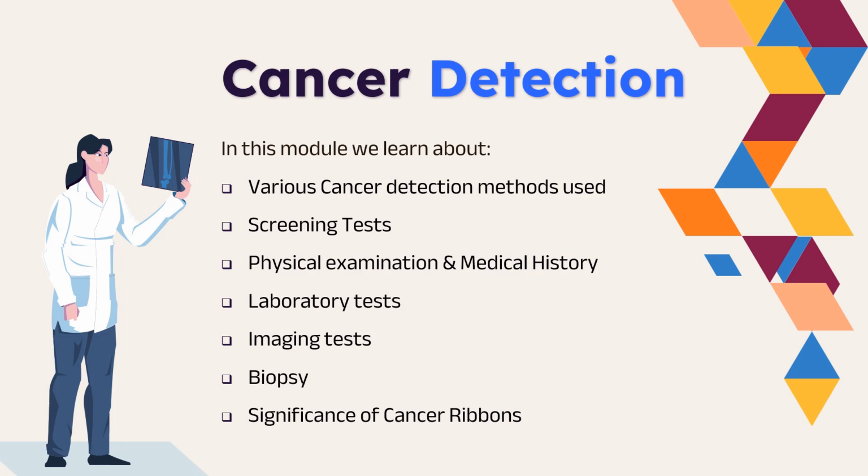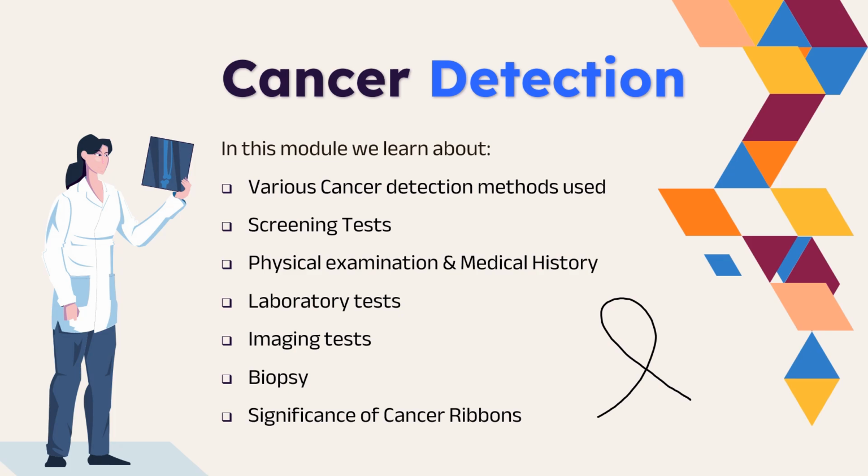Followed by, we will understand the significance of cancer ribbons. Now, if you're someone who follows global events, you would see that there are cancer awareness months all around the year, and there are different ribbons used. If you're someone who is familiar with cancer research, you can see that these types of ribbons are used to demonstrate your solidarity with cancer.